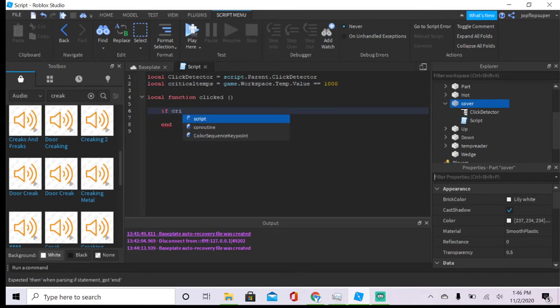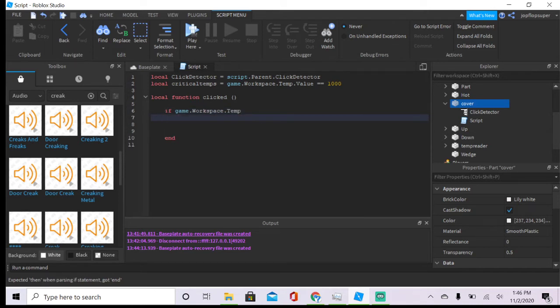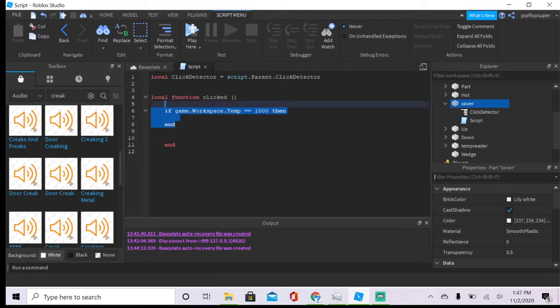Critical. Okay, game.workspace.temp equals critical. Oh, I can't. Sorry, man. This variable does not help. Equals 1000. Yeah, you can follow with me. Then. So we just added an if function.